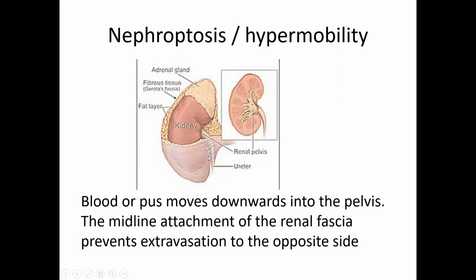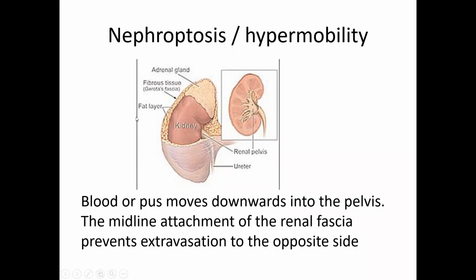The midline attachment of the renal fascia, close to the midline of the two kidneys, is fused with the tunica adventitia of the great vessels, the aorta and the inferior vena cava. So the kidney, when it's mobile, can't move medially or to the opposite side.